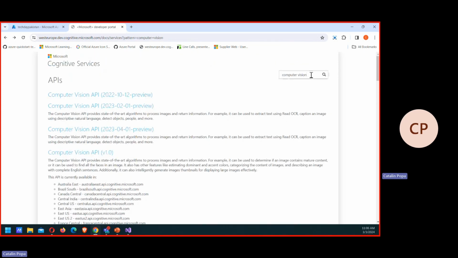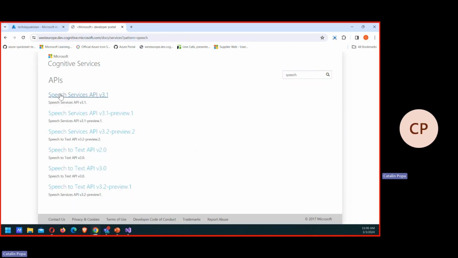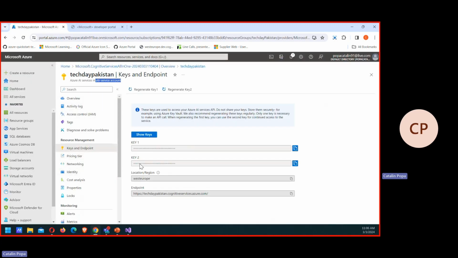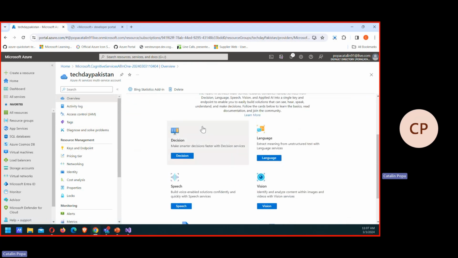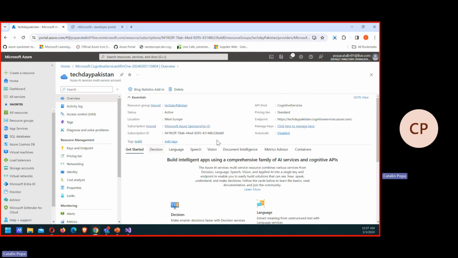But for our example, of course, we're not going to use all the APIs. We're going to just use the speech API, one of these ones, and the speech to text at a certain point, and the text analytics as well. But keep in mind that, as I said, it's kind of a one for all, and all of the things that you need, and you'll see also in our application, is basically to know these details right here: the endpoint, the region, and of course the keys. Other than that, there's nothing much to the resource itself. It's ready to use and ready to consume.